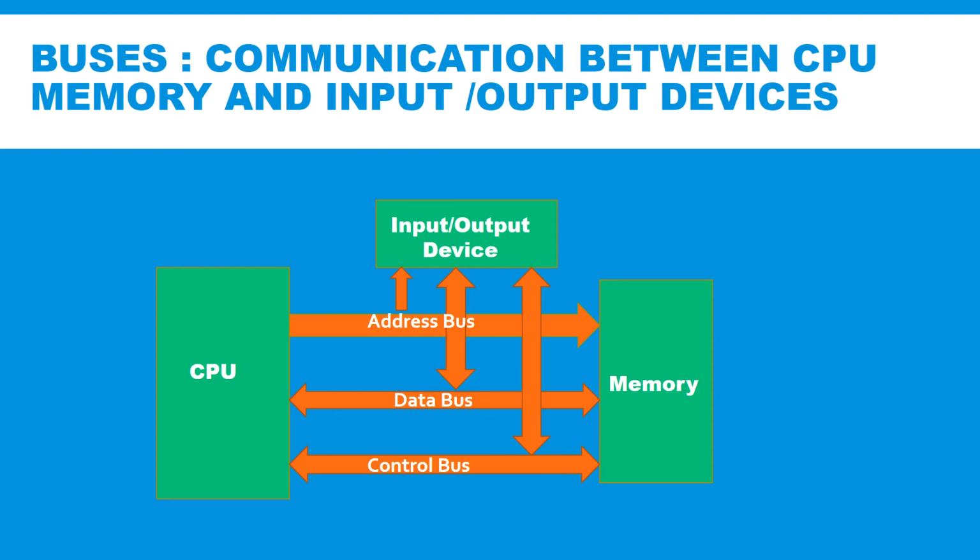There are 3 buses. The address bus carries the address of memory or I/O device. The data bus is used to send and receive data, and the control bus is used for transmitting and receiving control signals between microprocessor and various devices in the system.